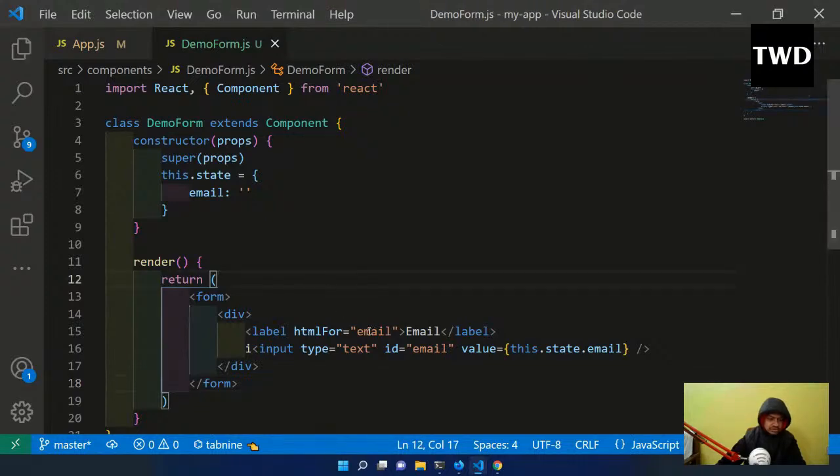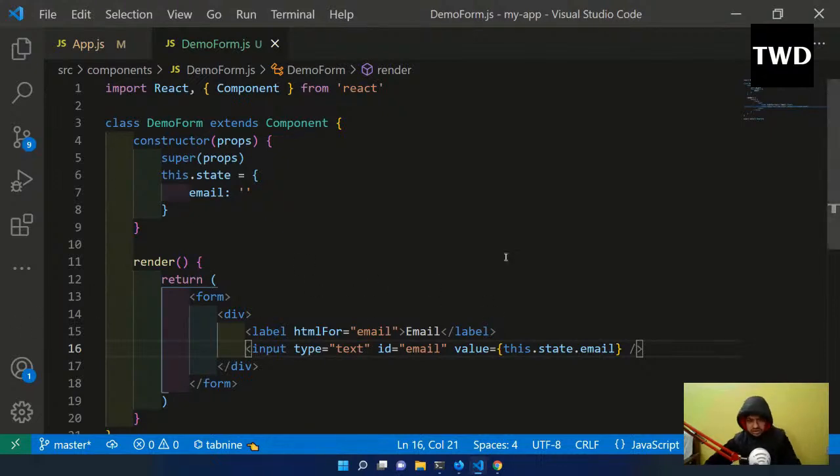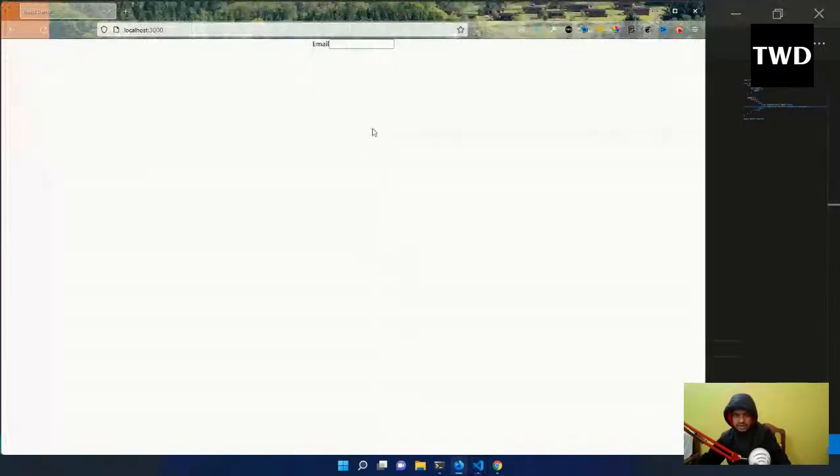So I will save it, and I will think that okay, I've done everything, the state and all I have changed, so this should work. I go back, email is there, and then I type the email. See, I'm typing it actually. Okay, I'm here and I'm typing it. It is not coming. Why is it not coming? So there is an issue.